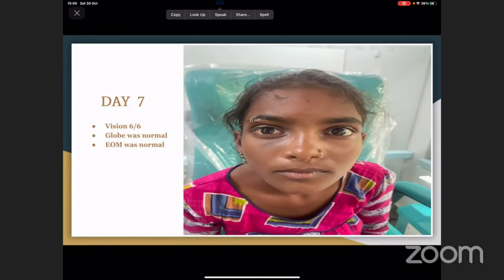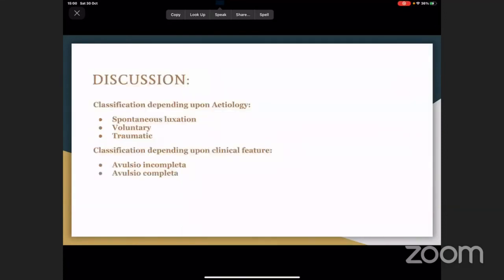And the discussion part is the luxation of the globe. It can be classified as spontaneous, voluntary, or traumatic. Spontaneous luxation occurs without any conscious effort, with or without a precipitating factor. The precipitating factor can be just a lid manipulation or a disease process, such as extreme lid retraction in thyroid ophthalmopathy, or conditions such as floppy eyelid syndrome and Crouzon's disease, where the orbit is very shallow.